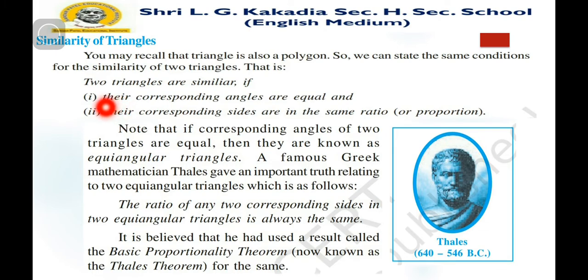Here we satisfy the first condition, that corresponding angles are equal for similarity. So if there are two triangles having the same angles, then these two triangles are known as equiangular triangles.